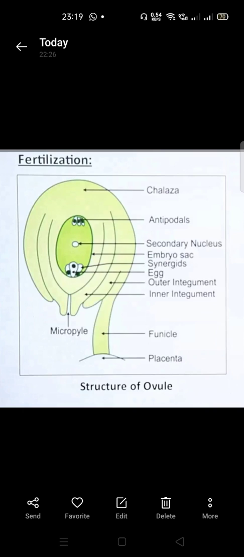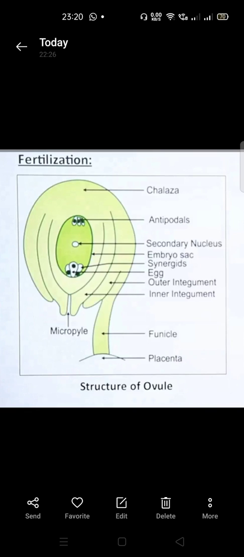Because in the middle there is a secondary nucleus, that is actually 2 nuclei, but they are joined to each other. These are not separated during cell division, so this cell is considered to be 1, but its nuclei are 2. So a total of 7 cells are present in the ovule, and 8 nuclei are present.